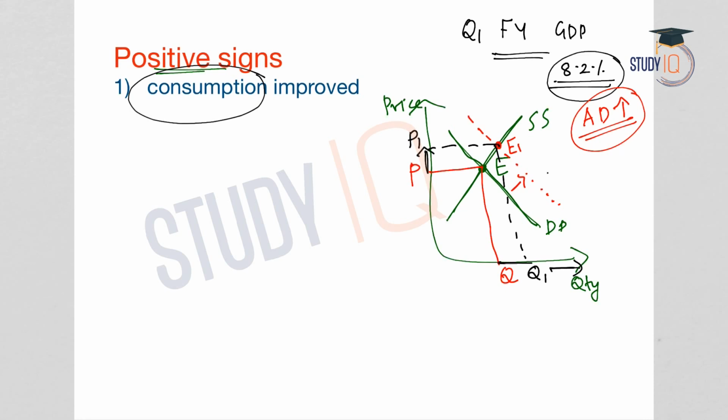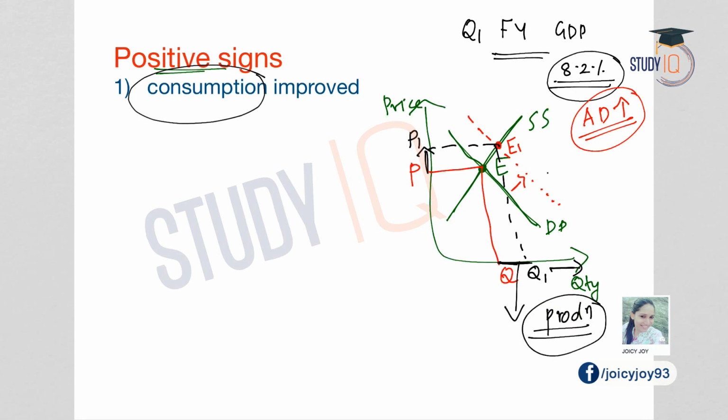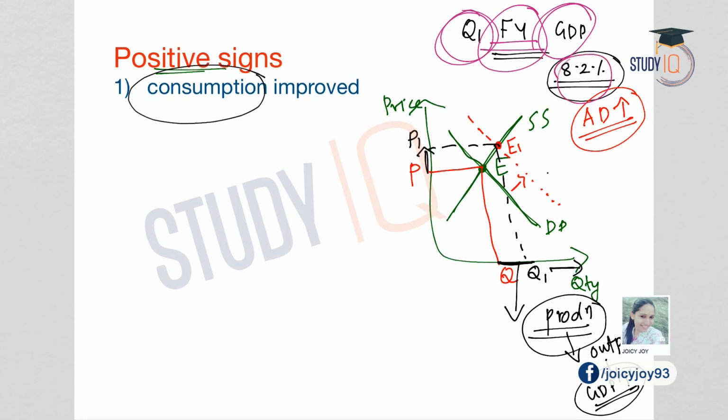So what will happen when quantity demanded increases? There will be more production taking place in the economy in order to meet the new demand, and with these new production levels, the output of the economy will increase and therefore the GDP will increase. So this is what has happened during the quarter 1 of the financial year with regard to the GDP growth of 8.2%. Now, what are the factors that contributed to this rise in the consumption levels?